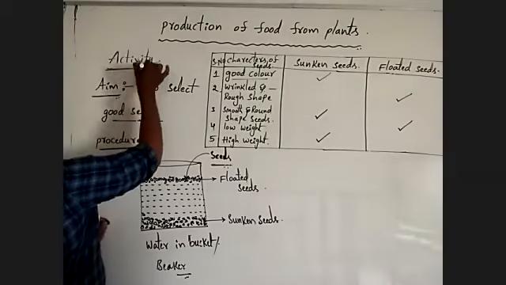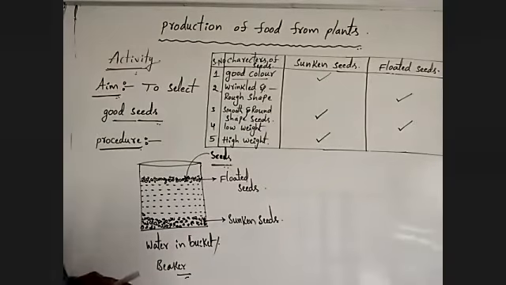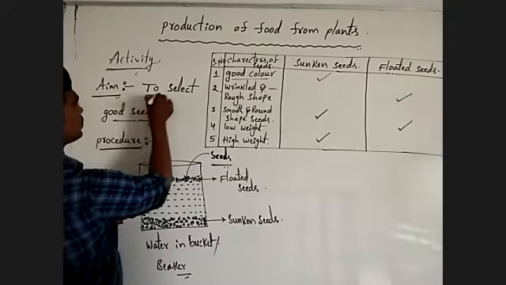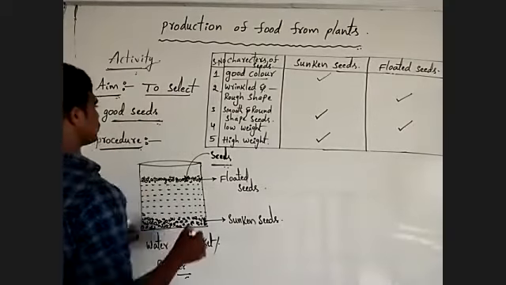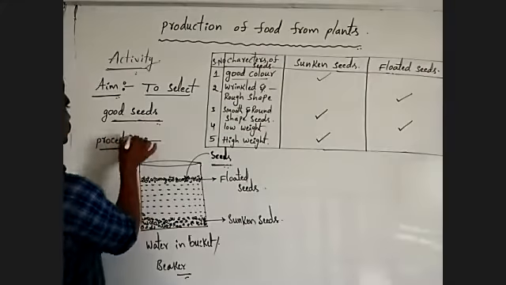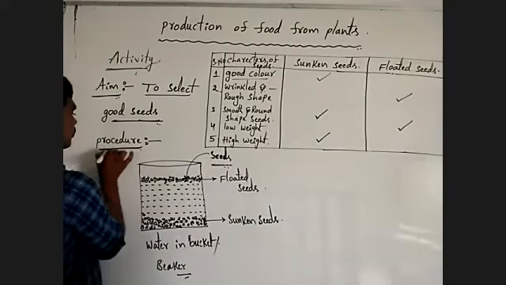What is the aim of this activity? To select the good seed. Now, the procedure.